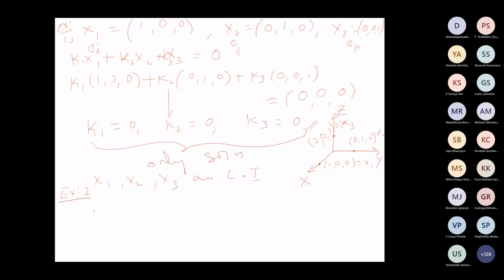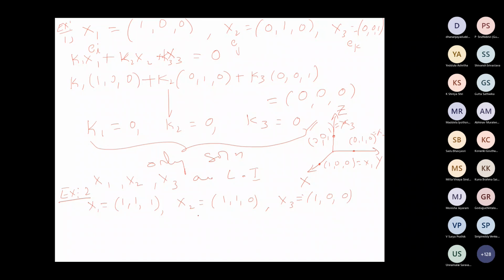Okay. Example 2. Let me say x1 equals 1, 1, 1, x2 equals 1, 1, 0, and x3 equals 1, 0, 0.